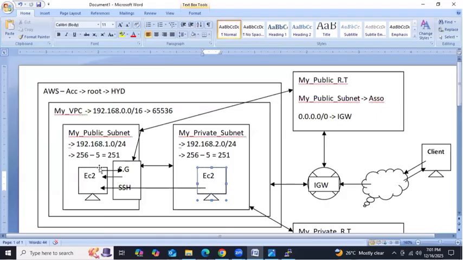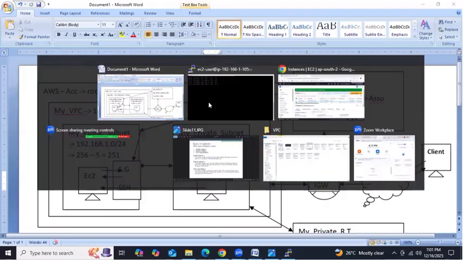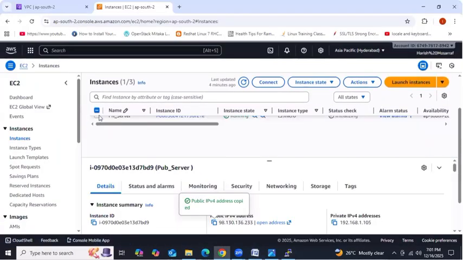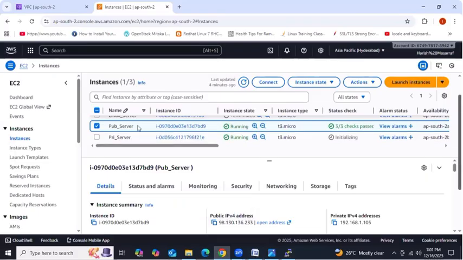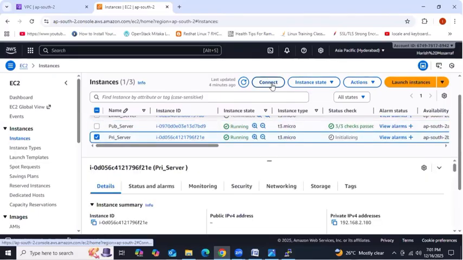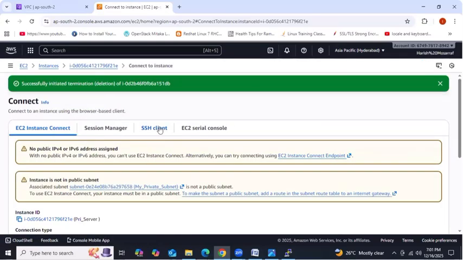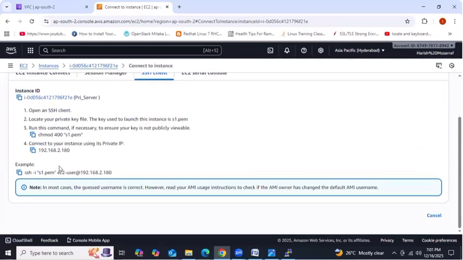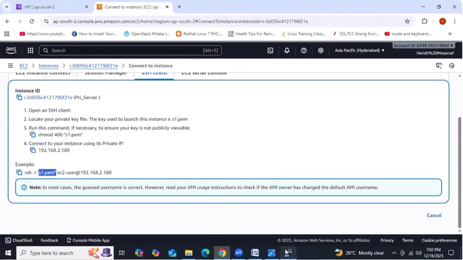Same key we are using, right? Let's see, guys, here. Select the private subnet, select the private instance, right? Go to Connect, SSH client. This is the command we need to use now. Got it, guys? But we don't have the key now. We need to create the key. Okay. How to create the key?